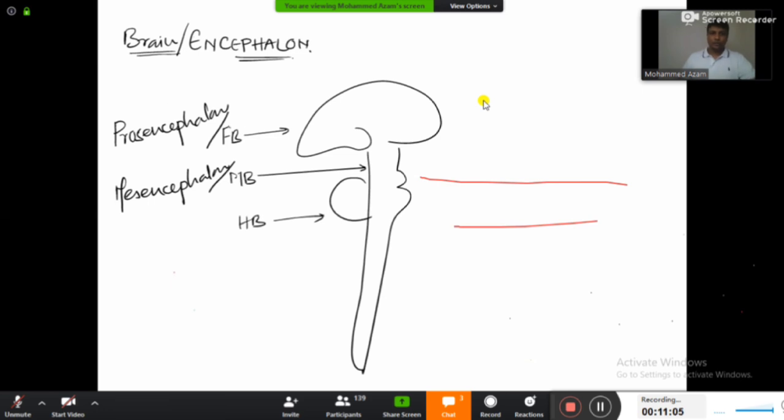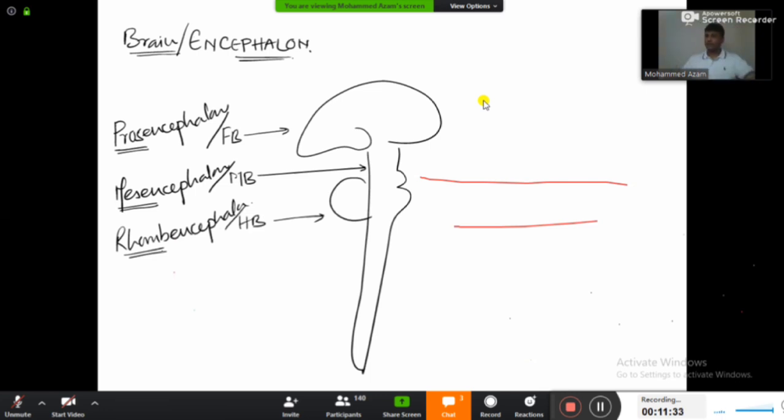Is it okay? So forebrain is also known as prosencephalon, midbrain is also known as mesencephalon, whereas the hindbrain is also known as rhombencephalon. अगर आप ध्यान से देखोगे, if you are observing carefully, each and every name has got encephalon. You have to remember prosen, mesen and rhomben. Fine. So brain is divided into 3 parts: the prosencephalon, mesencephalon and the rhombencephalon.